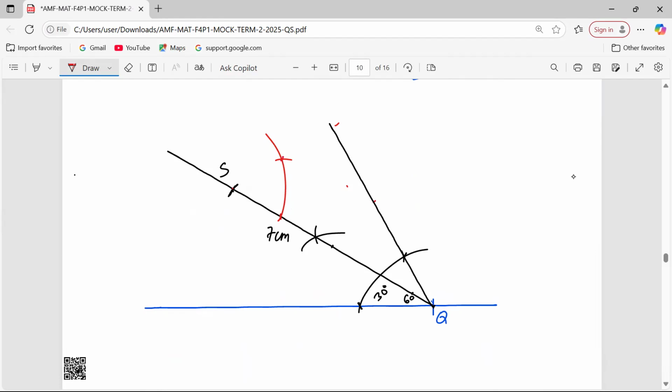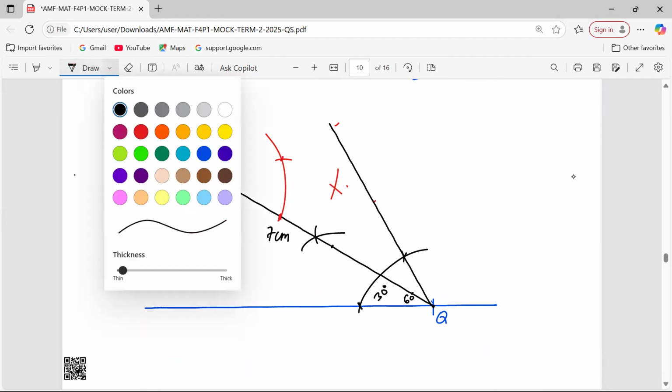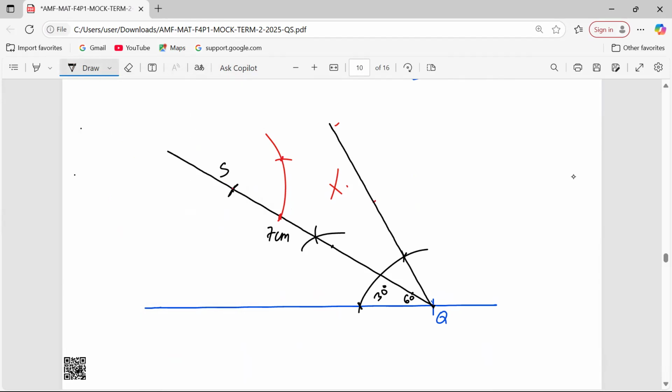Therefore, I stand on the first arc, I make an arc. Standing on the second, I make another arc, like that. So when I produce a line through that, it shall be parallel to the base, and through that, I will be able to realize my point R. Therefore, point R is here. That is from bisecting another 60 from S, because all the lines are supposed to be parallel, and furthermore, they are supposed to be equal.